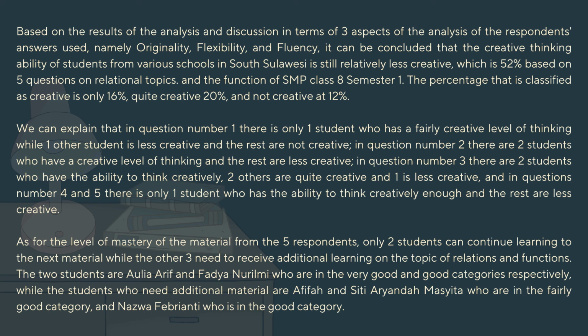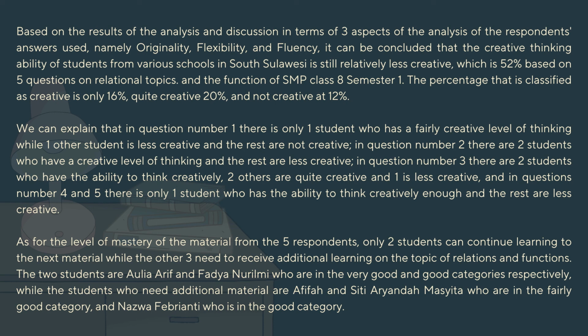We can explain that in question number 1, there is only one student who has a fairly creative level of thinking, while one other student is less creative and the rest are not creative. In question number 2, there are 2 students who have a creative level of thinking and the rest are less creative.